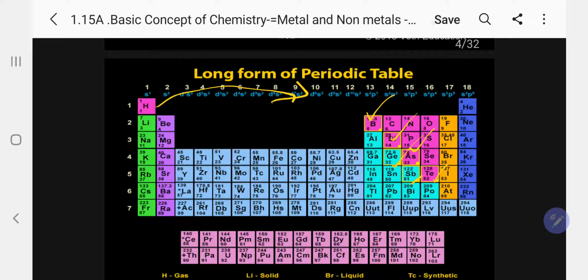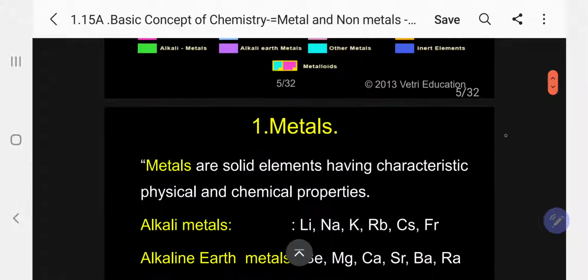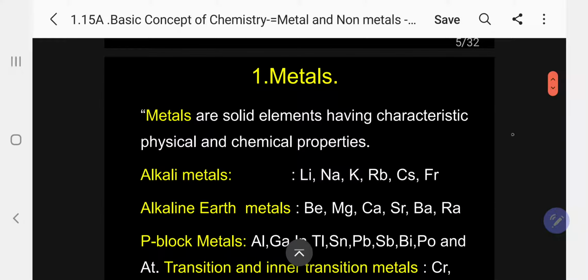One more piece of information I want to give. There are only two liquids. One is mercury, a metal that is liquid, and bromine, a non-metal that is also liquid. Let me go on now to metals. Kindly follow.